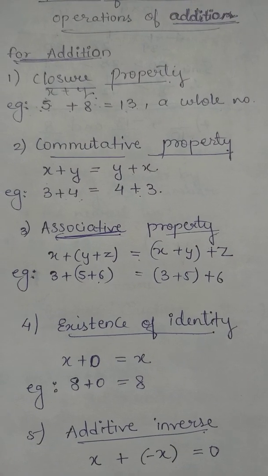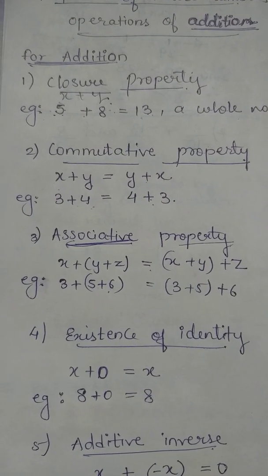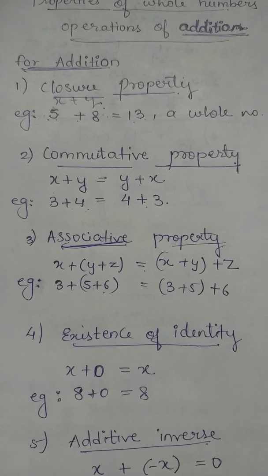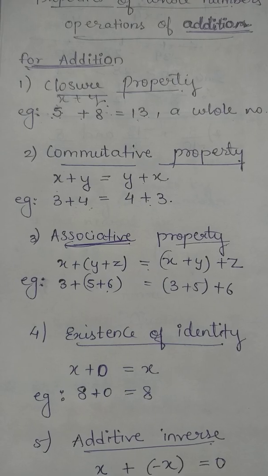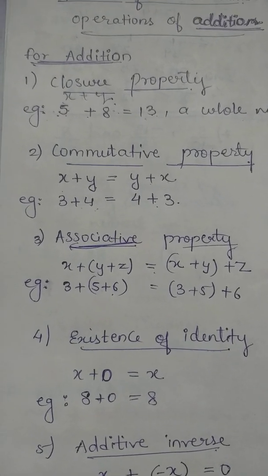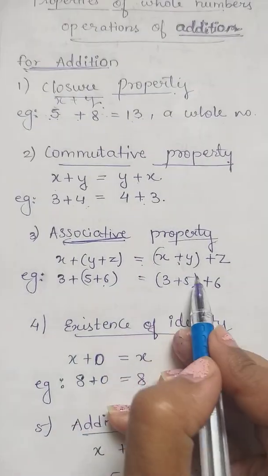In another word we can say, for any set of three whole numbers, if the sum of any two whole numbers is added to the third whole number, then whatever be the order, the sum will remain the same. So it doesn't matter whatever will be their order, their sum will always remain same.